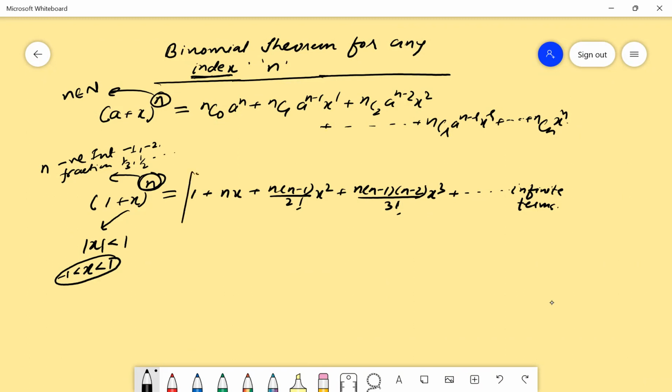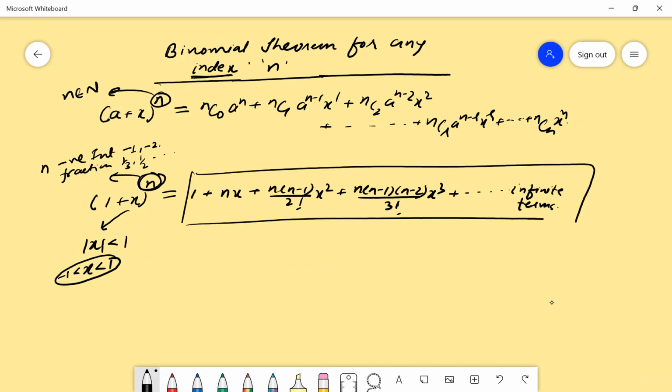Now, how to prove this? You can easily prove this, but for that, you need to have a little knowledge of differentiation. At least you should know d by dx of x to the power n is equal to n x to the power n minus 1. This much you should know. Okay, so let's start the proof.